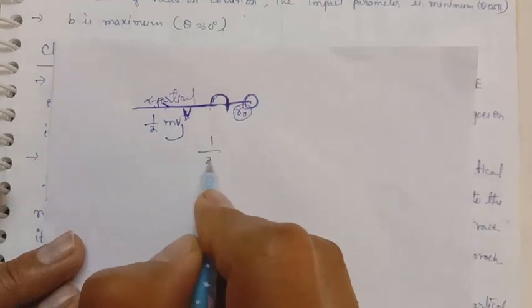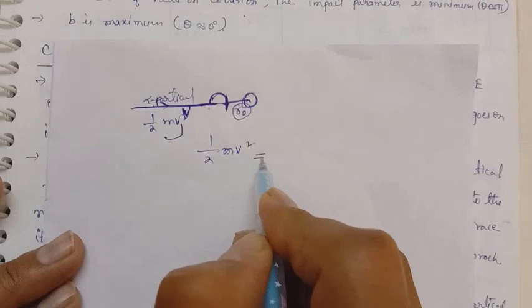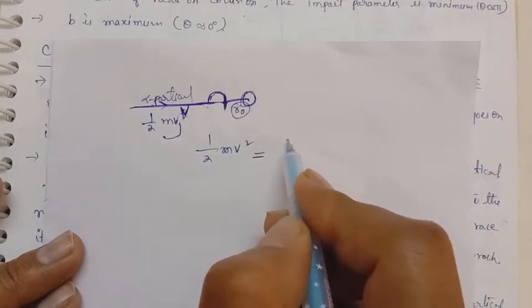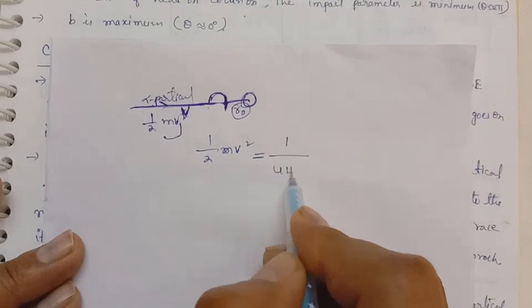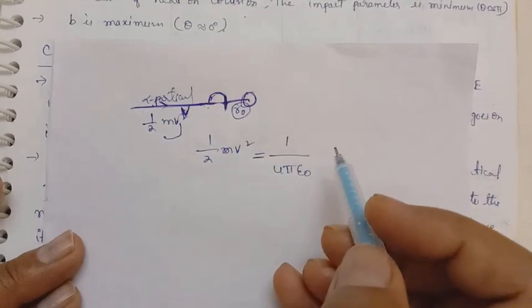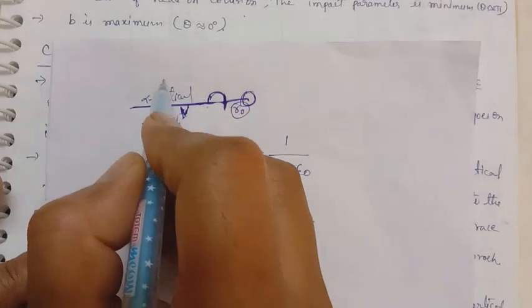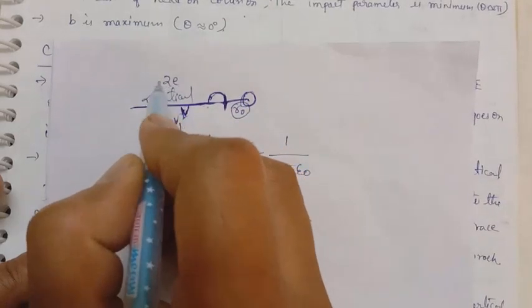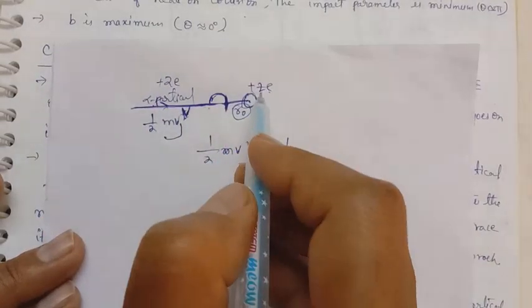At the closest distance of approach, the kinetic energy is balanced by electrostatic potential energy. Half mv square is the kinetic energy, balanced by electrostatic potential energy, 1 by 4 pi epsilon naught. Here the alpha particle has charge 2e, and here the nucleus has plus Ze, where Z means 79.